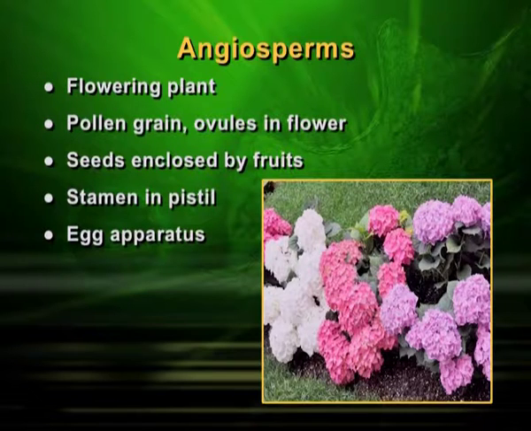So, pollen grains and ovules are within the flower. The main thing to note is that the ovule is within the ovary or within the fruit. That means it is not naked, it is covered, whereas in the previous category, that is in gymnosperms, the seeds are naked, in angiosperms the seeds are not naked. So, this is about angiosperms.